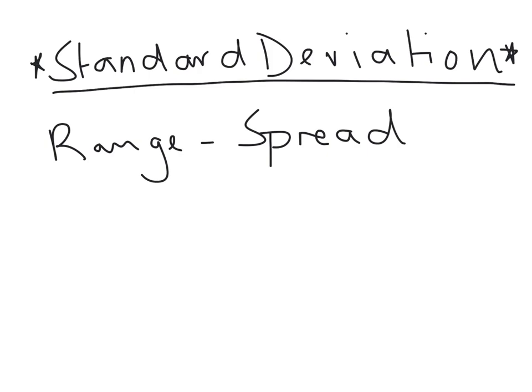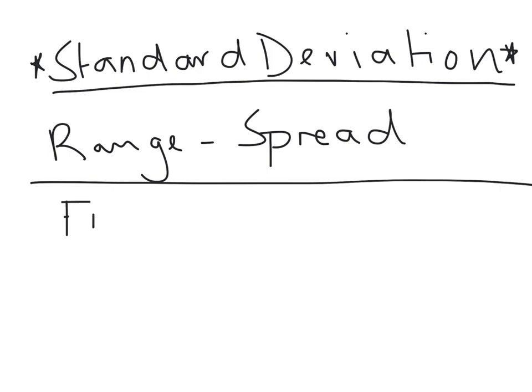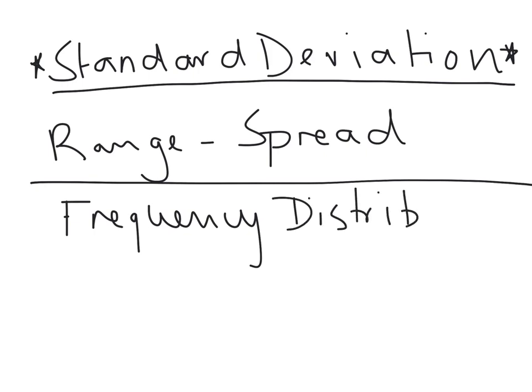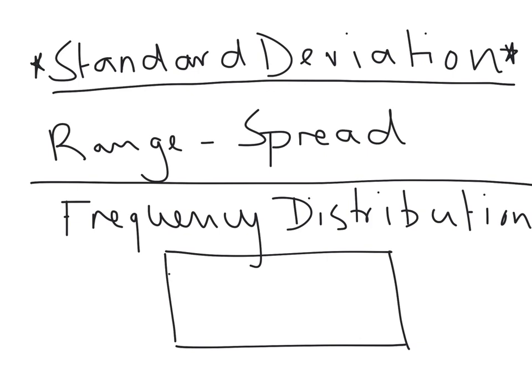Standard deviation comes out of what we call a frequency distribution graph. Frequency distribution is when you work out how many people you have in each particular group. So you might have a table.